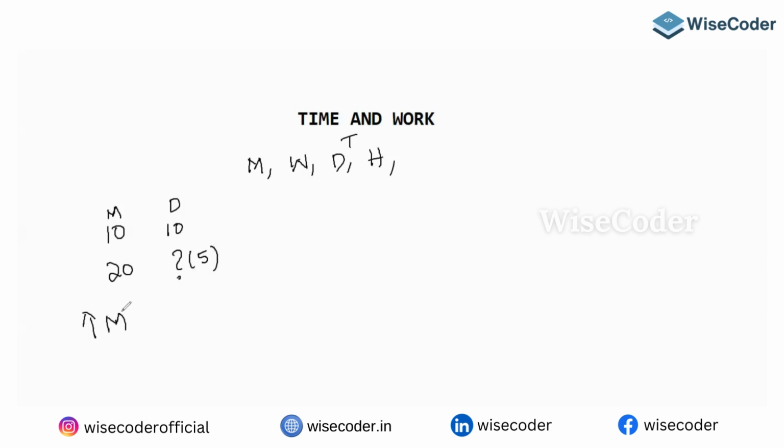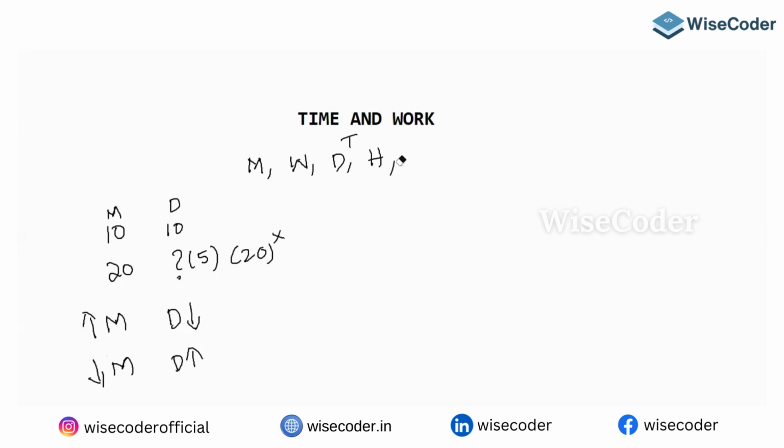What I'm trying to tell you is this: if men increases, some people do a cross multiplication and end up with 20 days. 20 days is wrong. This is not cross multiplication. Understand the relation between men and days. If men increases, your days will decrease. If men decreases, your days will increase.